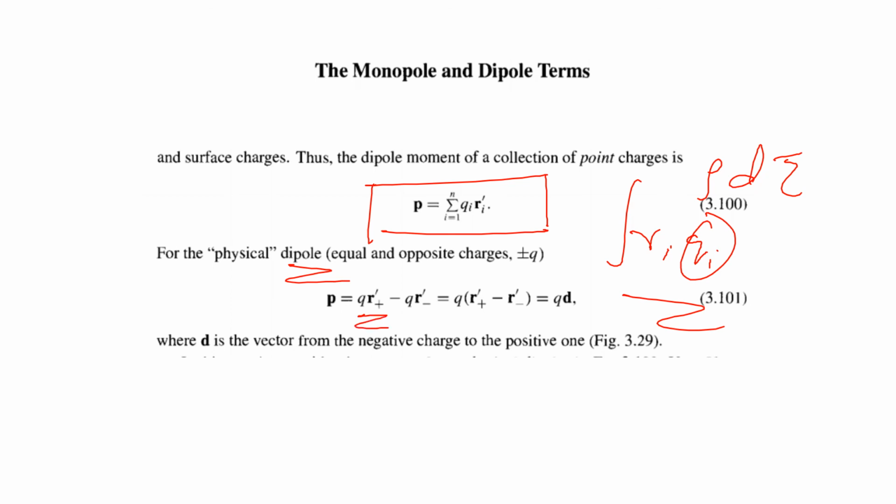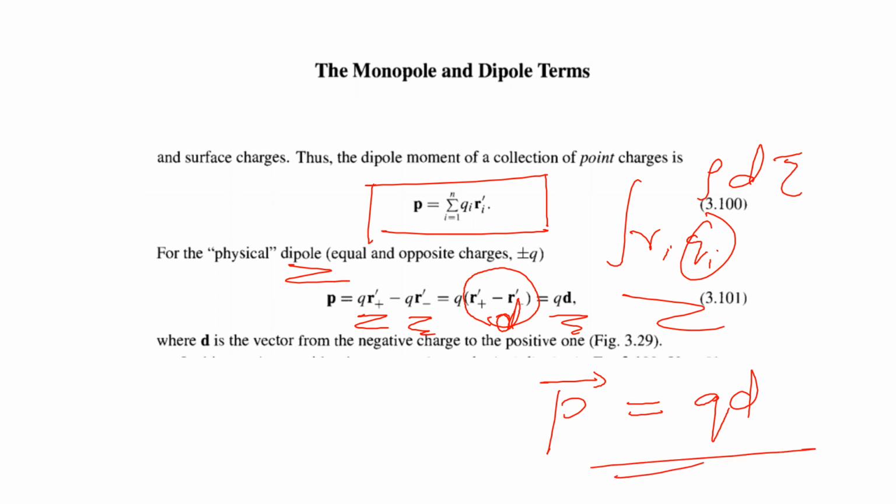we can write it as q r plus minus q r minus, or q times the vector r plus minus vector r minus. That is effectively the distance between the two charges, which is why it is termed d. So that is q times d. This is what we learned in the normal case: the dipole moment is equal to q d, due to two single charges. If I localize the dipole system, then the total expression is p is equal to sigma i from 1 to n, qi ri dash.